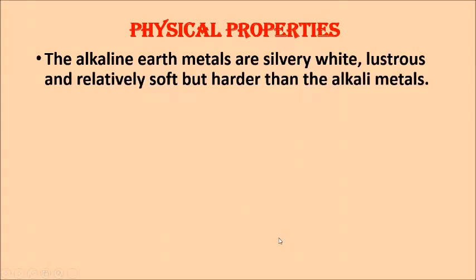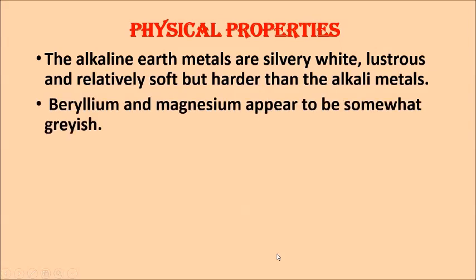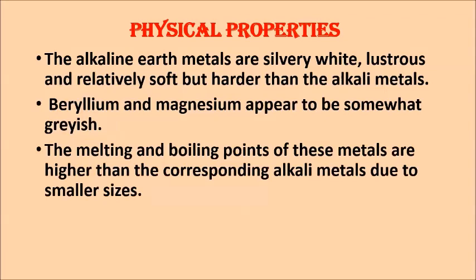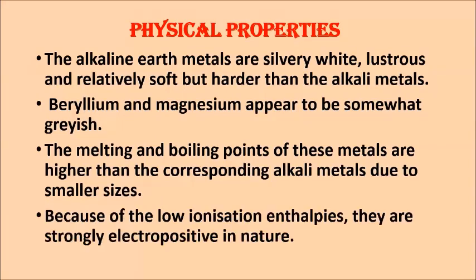They are silvery white, lustrous, and relatively soft compared to the alkali metals. Beryllium and magnesium appear somewhat grayish in color. The melting and boiling points of these metals are higher than those of the corresponding alkali metals, and it is due to their smaller size. As we know, the size of alkaline earth metals is small compared to the alkali metals. Because of the low ionization enthalpy, they are strongly electropositive in nature.